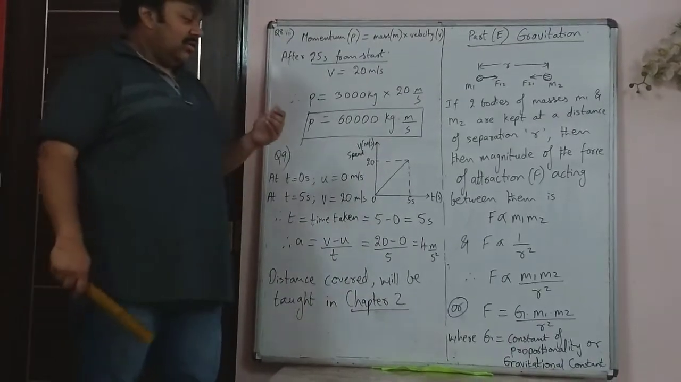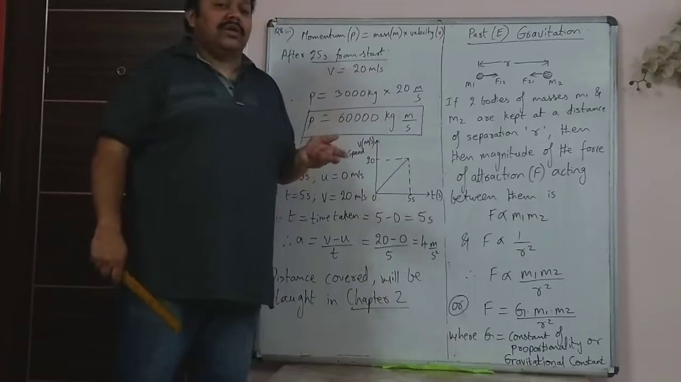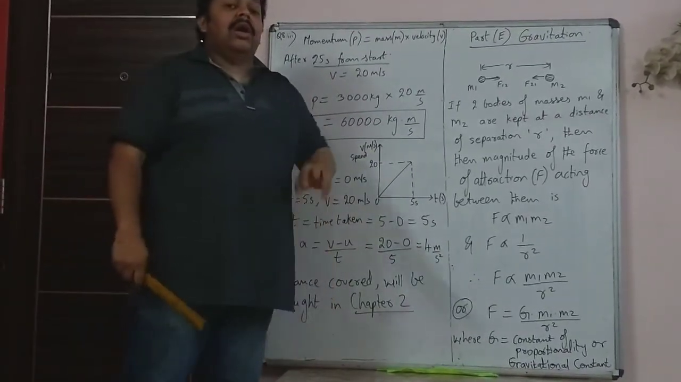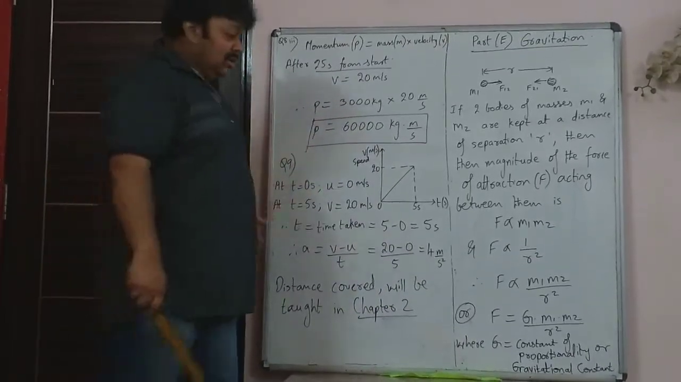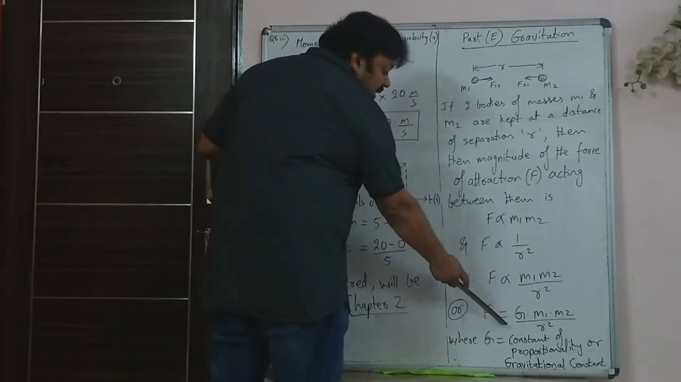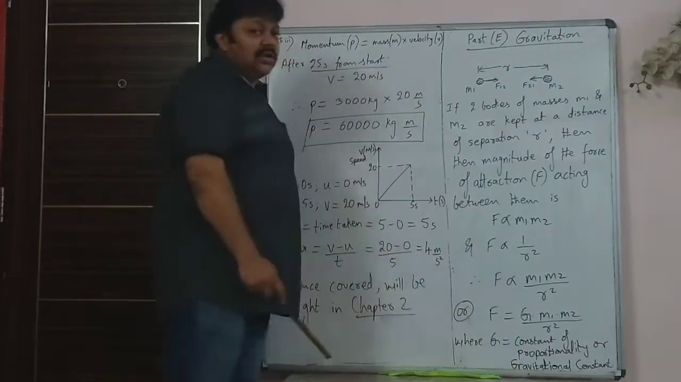Now, when I taught you in the previous chapter the equation of Newton's second law, F is equal to ma, I had explained to you about the constant of proportionality. If you want to change this proportionality sign and make an equal to sign, then you have to use a constant of proportionality.